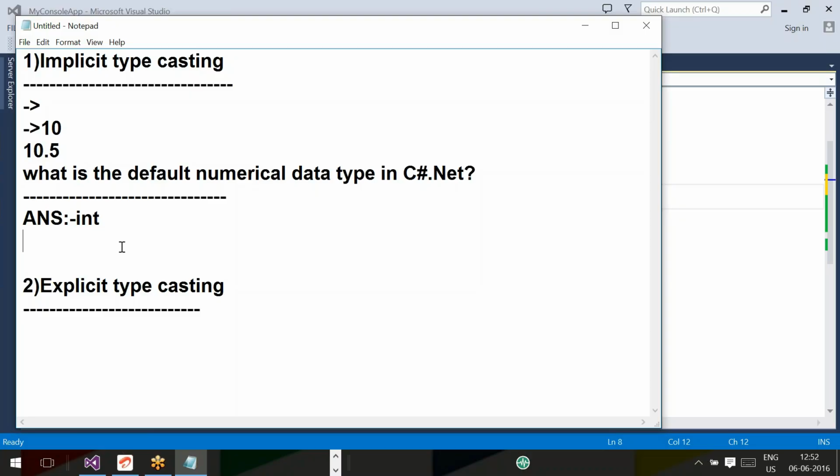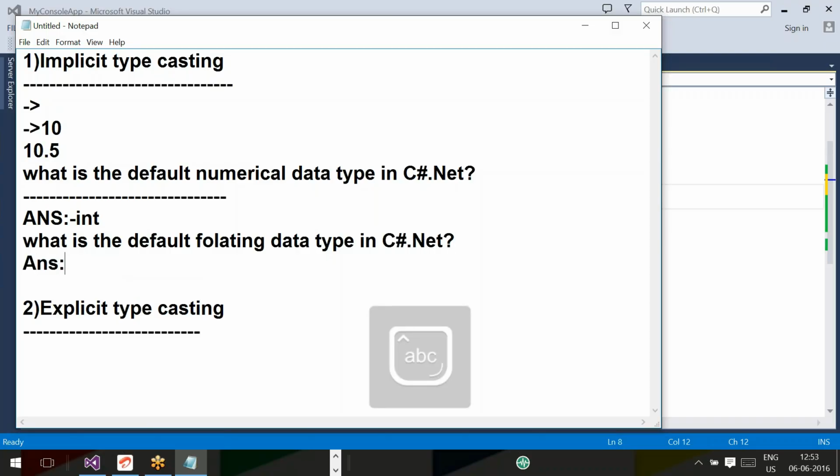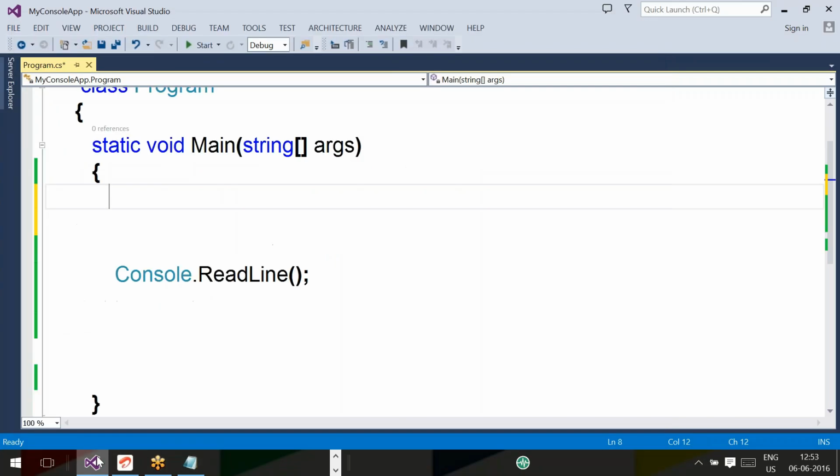Next, okay guys, what is the default floating data type in C sharp? Double, sir. Answer is double. Okay, right. Over. Now come back to our discussion.